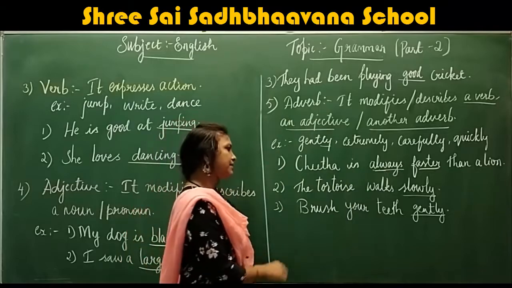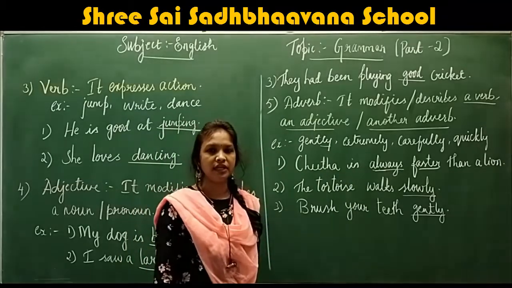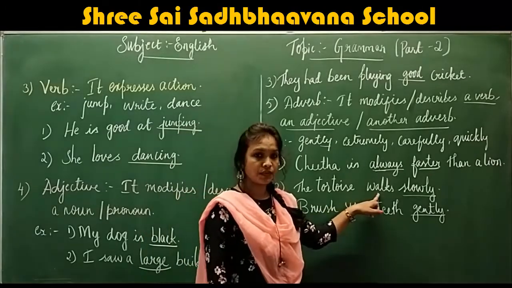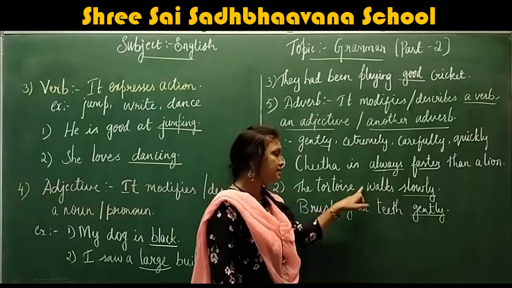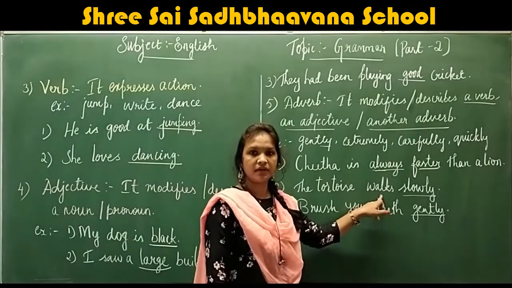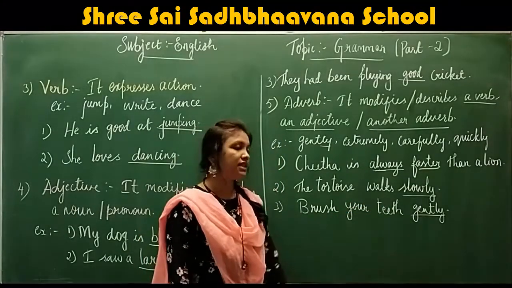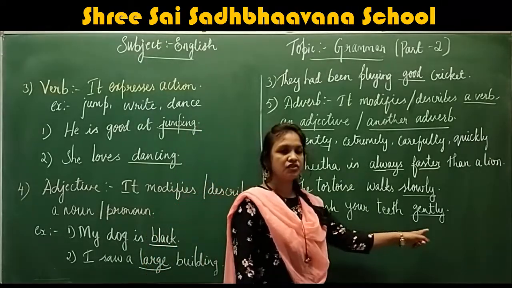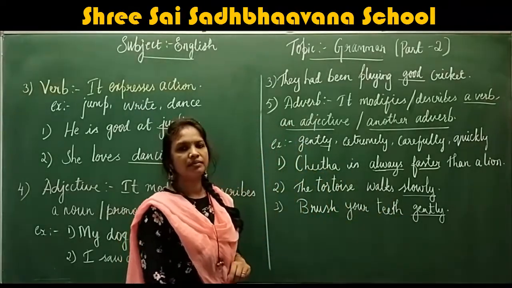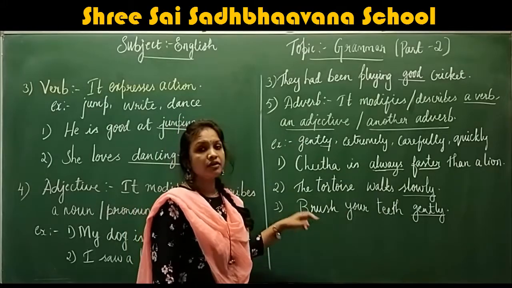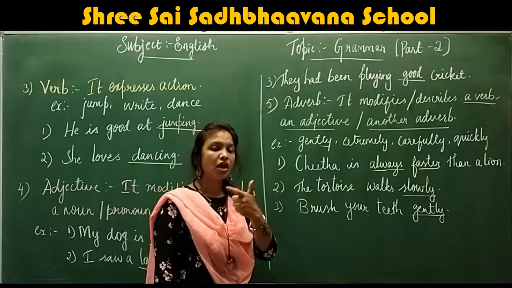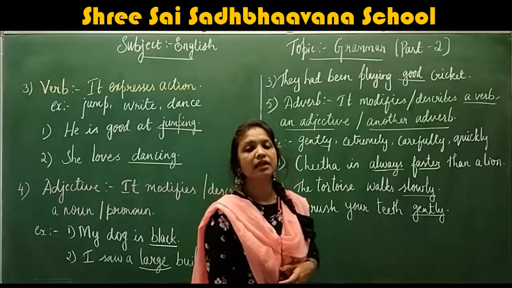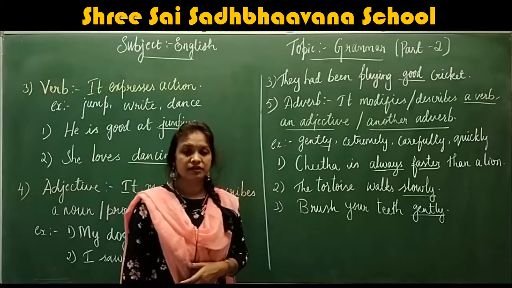And next example, the tortoise walks slowly. So here walk is the verb and the word slowly is describing the verb. Okay. Next, brush your teeth gently. So here the word gently is an adverb. It is describing the verb brush. Now I hope you have understood about five parts of speech.